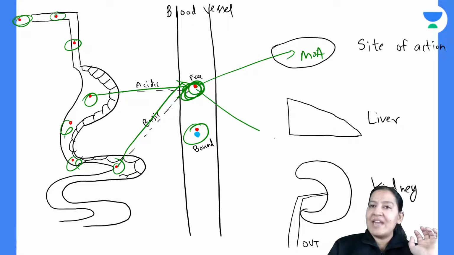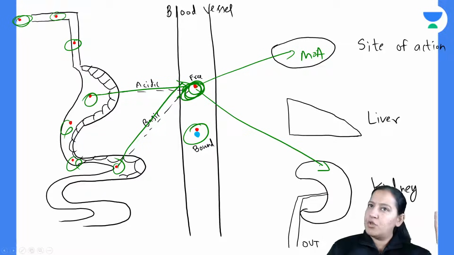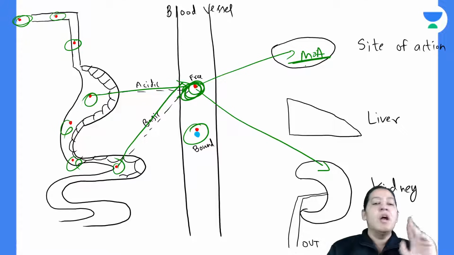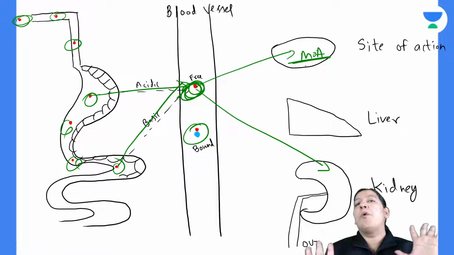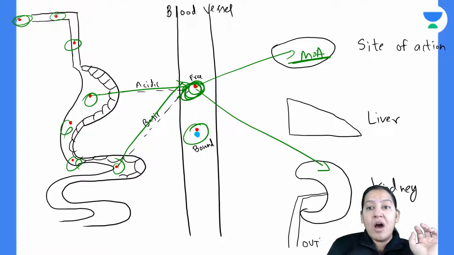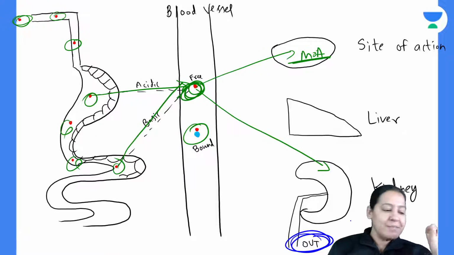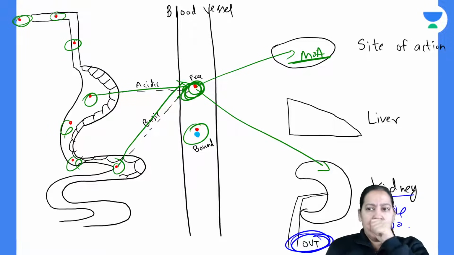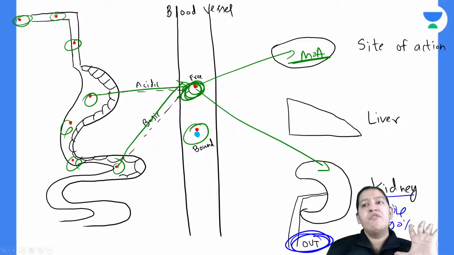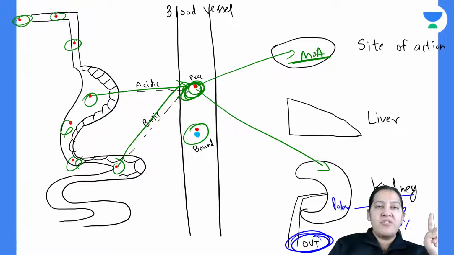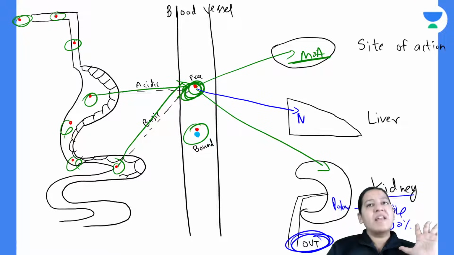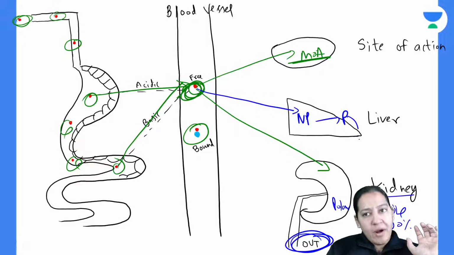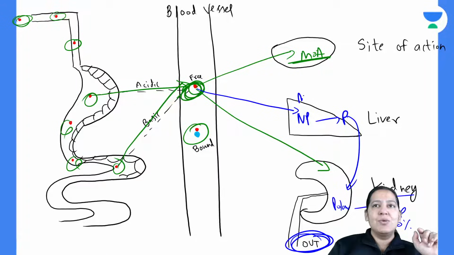Now the drug wants to get excreted out of the body. The job of the drug is over. The drug has already shown its mechanism of action and is not needed in the body any more. Now we want to excrete the drug out of the body. Maximum excretion takes place via the kidney in urine. So 90% of drugs are excreted in urine via the kidney. But for this, the drug has to be polar so that it can dissolve in urine. Urine is water. Before that, if the drug is non-polar, it will go to the liver, get converted from non-polar to polar, and then the polar drug will be excreted by the kidney. This is known as metabolism.